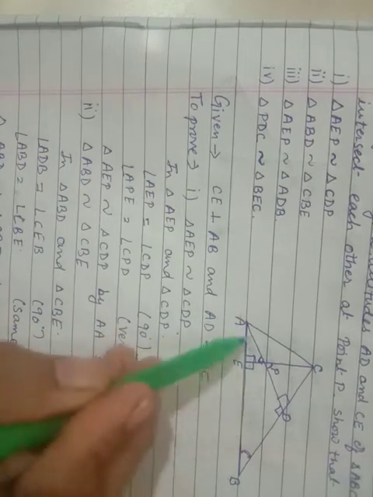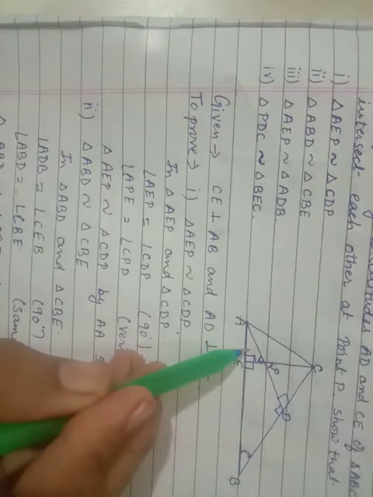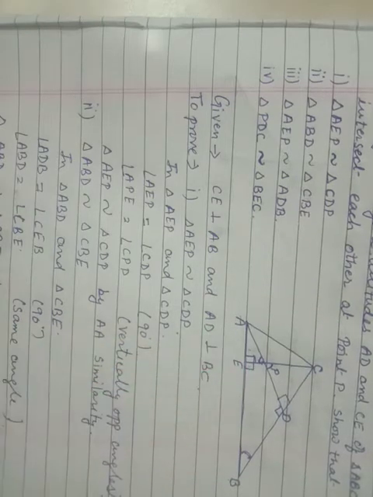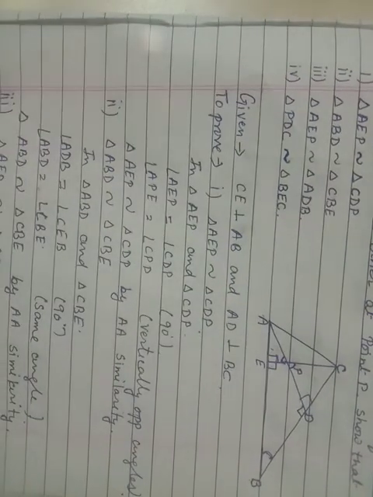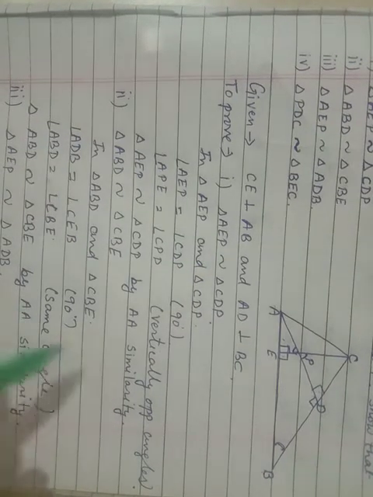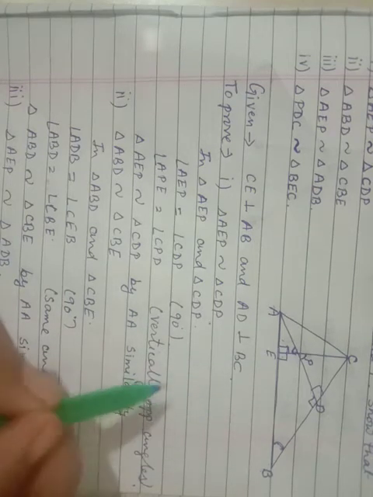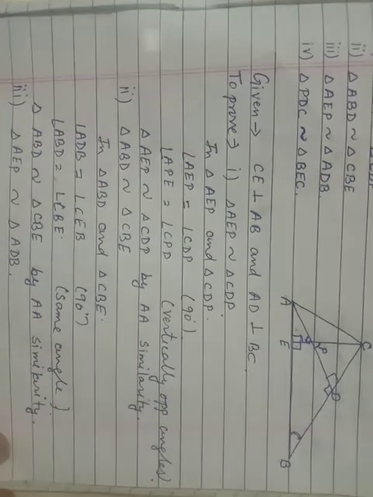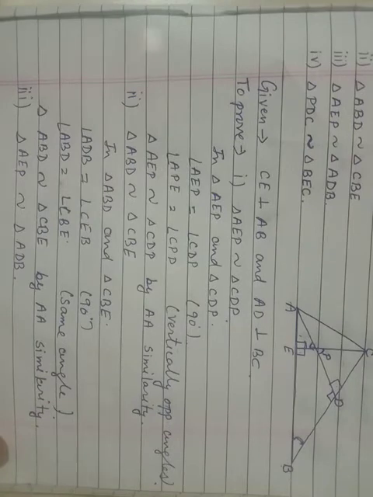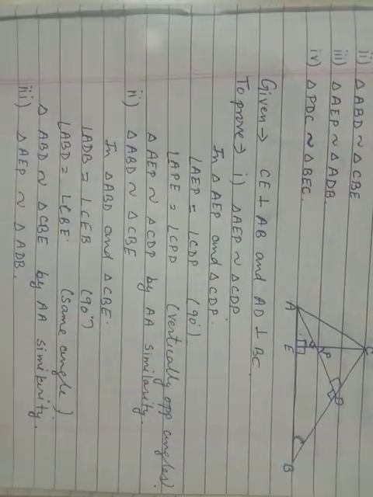This triangle ADB, this big triangle, is similar to this small triangle. In similarity, we do not consider the size of the triangles, only the shape should be the same, and we will prove that these two, one small triangle and one big triangle, are similar.